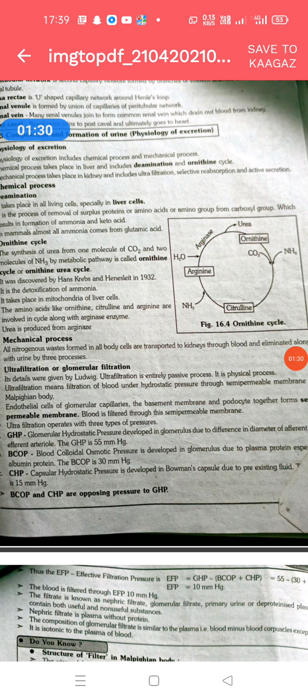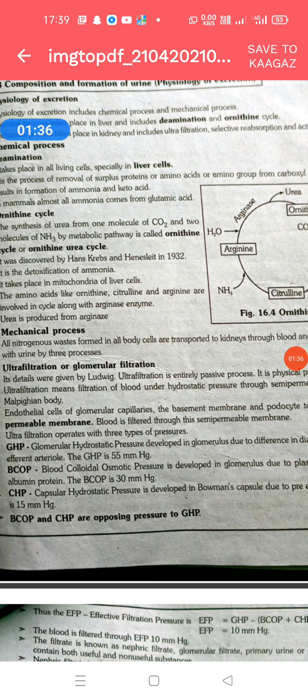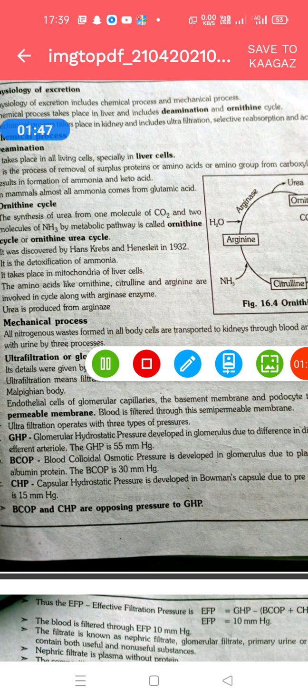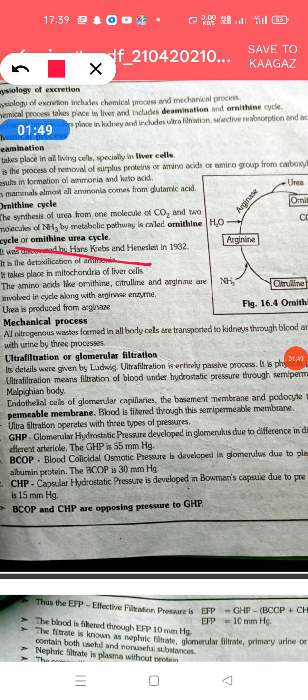Proteins are converted into amino acids, and amino acids are deaminated in the liver, and then converted into urea in the case of ureotelic animals, because we are ureotelic animals. In our body, the conversion of ammonia into urea occurs by a complex cyclical process, and this cycle is called the ornithine cycle or the Krebs cycle. And the second process is the mechanical process.